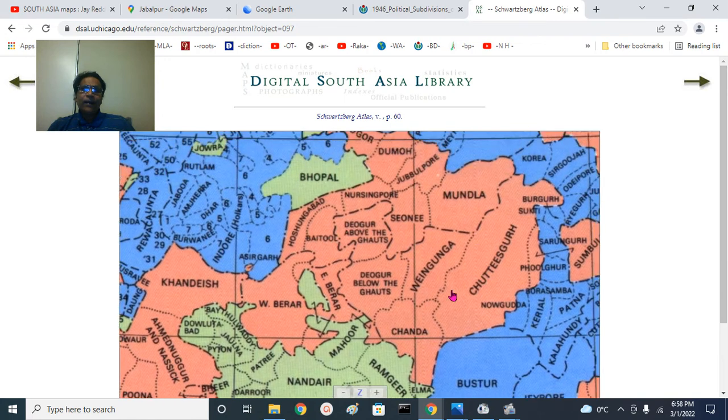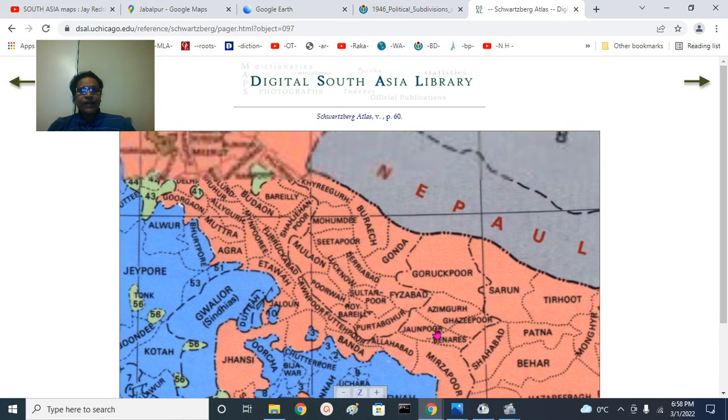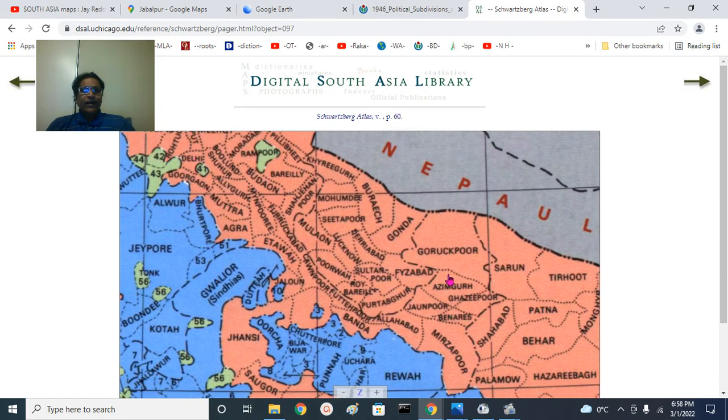So we are looking at the United Provinces here. Again, the names will be a little different, they will be spelled differently, the districts may be a little different. Essentially, it should be Lakhimpur Kheri, spelled differently. You have Sitapur here, then you have Lucknow, you have a Rae Bareli district here, this is Kanpur.